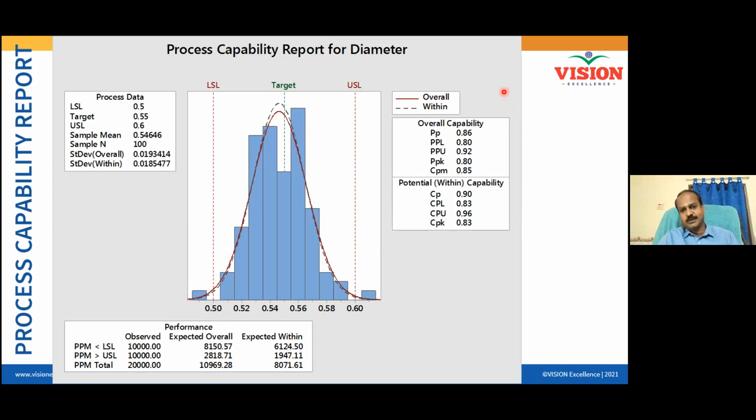Within capability and overall. Can somebody tell me what is the difference between within capability and overall capability? Within capability is of the sample, and overall capability is the population. Very good, brilliant answer. But can that be elaborated further? What is overall capability and what is within sample? Within sample, what does it actually mean?